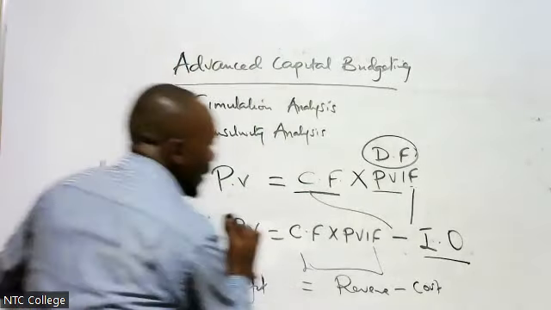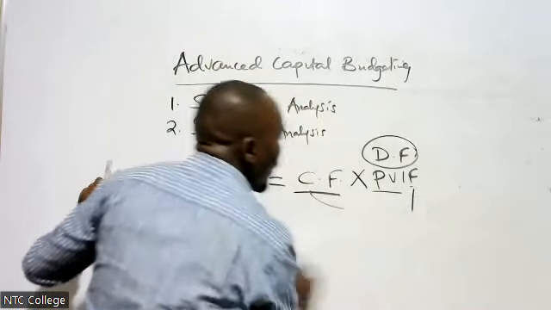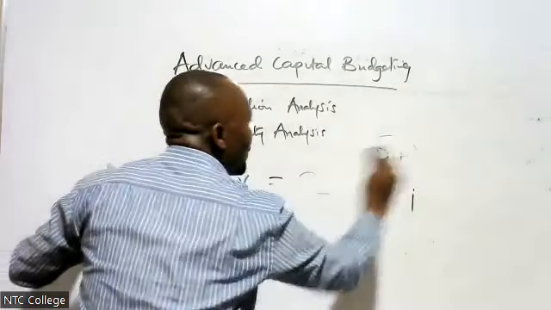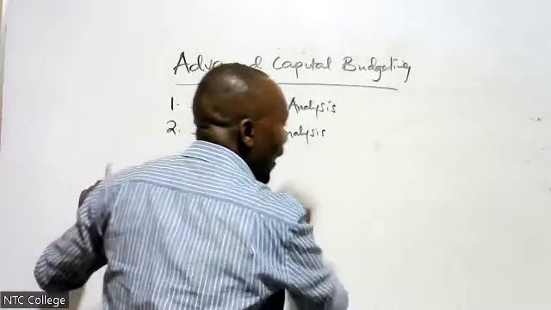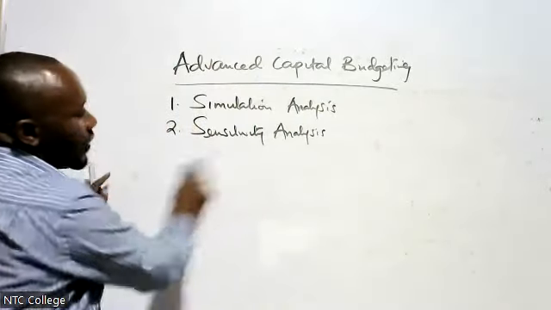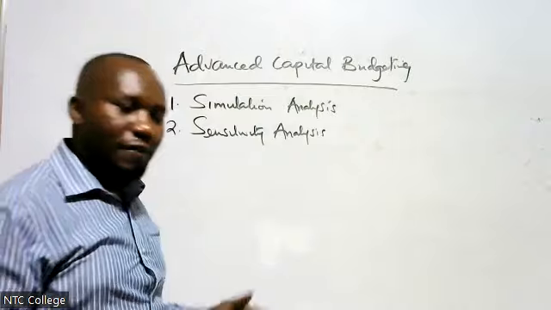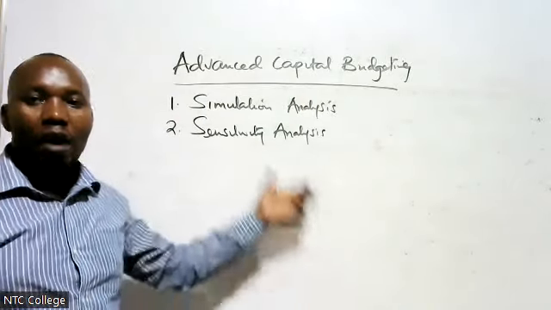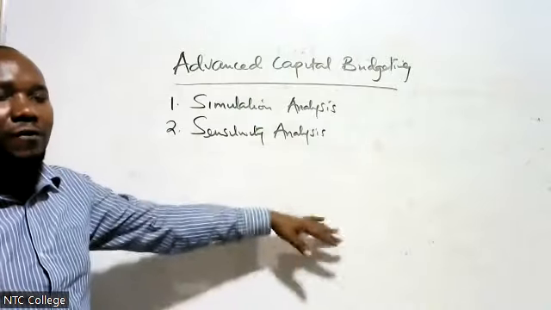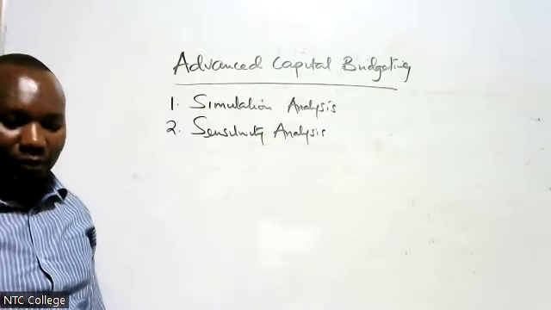Now, if that is understood, then it means that we have three things here. We have profit, we have the cost, and the revenue. So in sensitivity, we are trying to ask ourselves, how sensitive is the profit when we vary the cost? How sensitive is the profit when we vary the revenue, right?